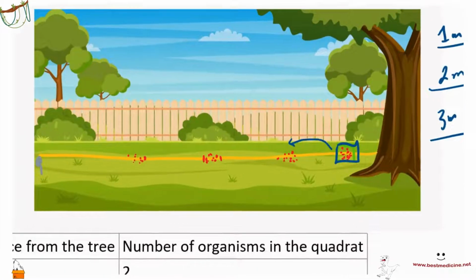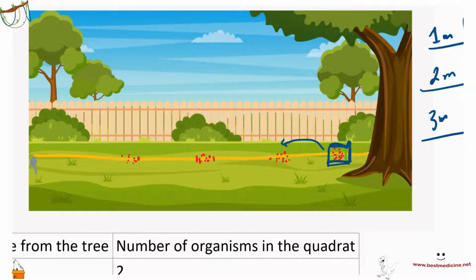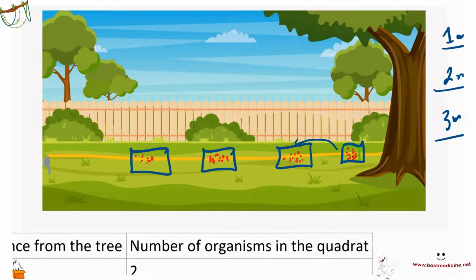An example of this could be that you place a quadrat at 1 meter, and then at 2 meters, and then at 3 meters, or instead of using a meter quadrat, you could use a smaller quadrat, like 0.25 meters squared. So you place a quadrat there, here, and here, and you get these readings.